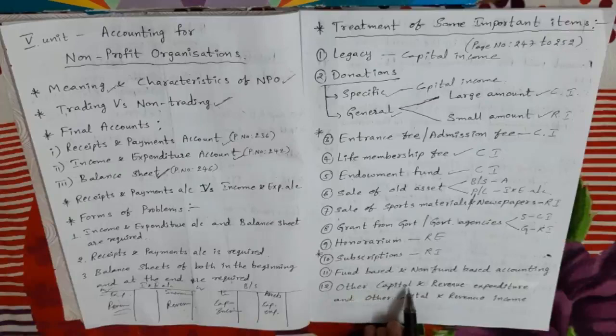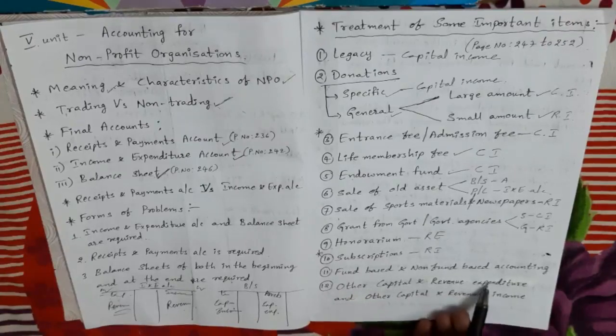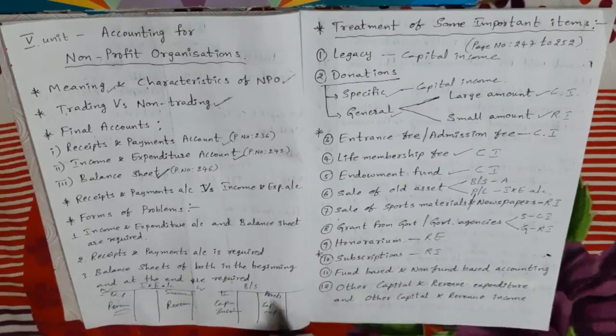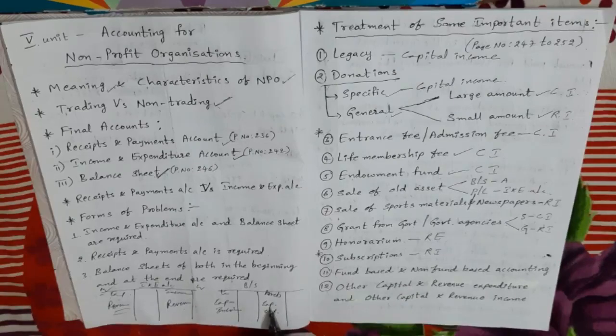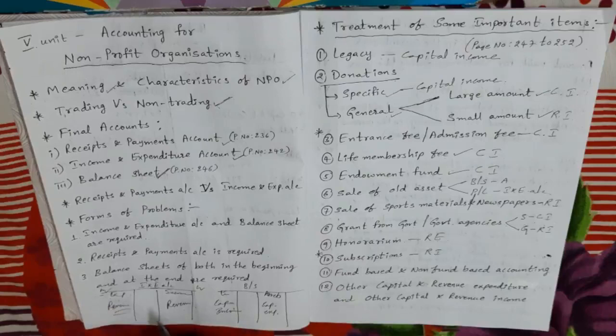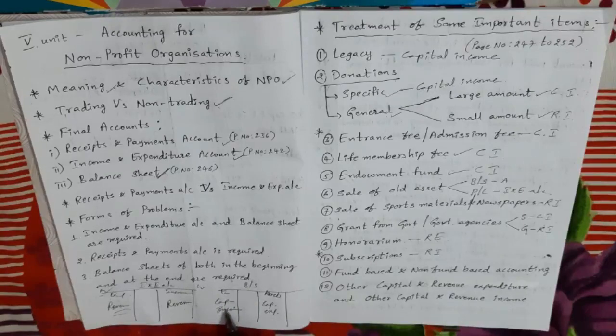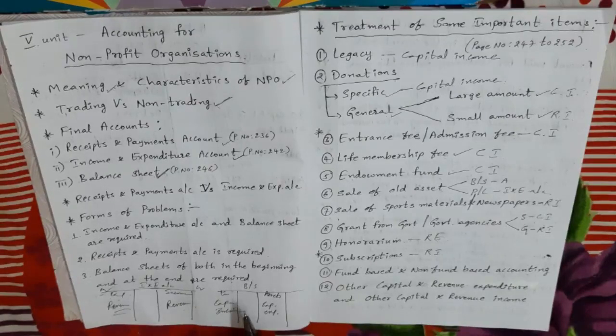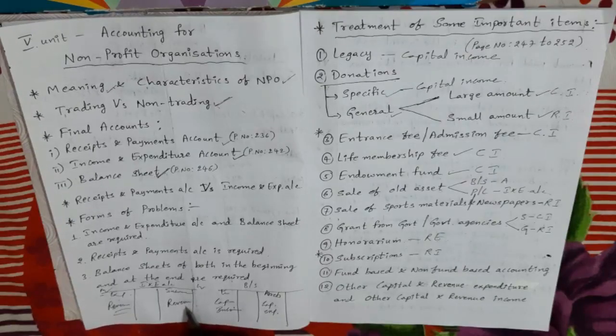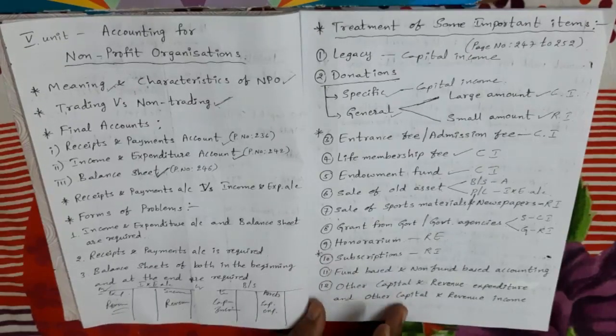Next, any other capital and revenue expenditure. Capital expenditure we take in the balance sheet asset side, revenue expenditure we take in the income and expenditure account debit side. Next, other capital and revenue income. If any other capital income is there, that capital income we take in the balance sheet liability side. If any other revenue income is there, that we take in the income and expenditure account credit side. So these are the important points.